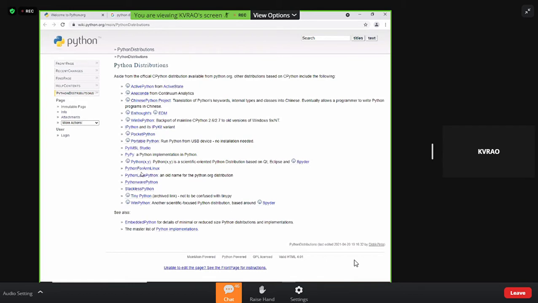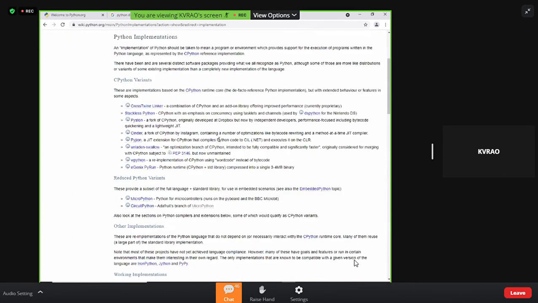Python for ARM Linux, Python Labs Python, an old name for the Python.org distribution. Pythonware Python, Stackless Python, Teeny Python, WinPython, another scientific-focused distribution. Embedded Python, Python implementations. Here is a master list of Python implementations. So there are so many Pythons as given.